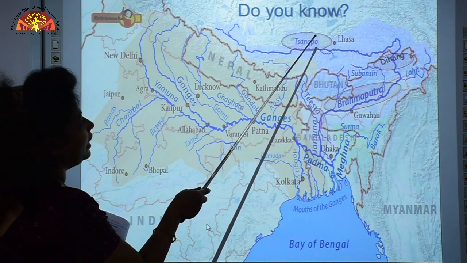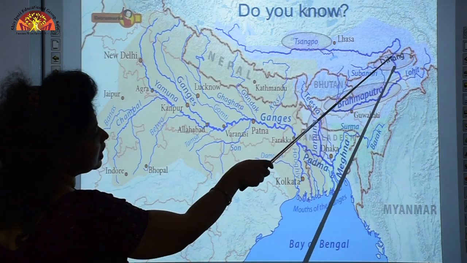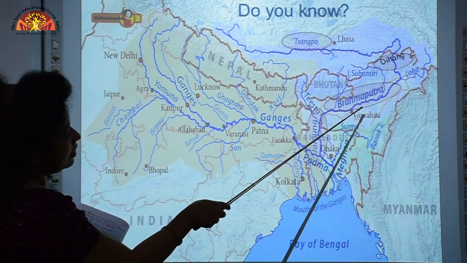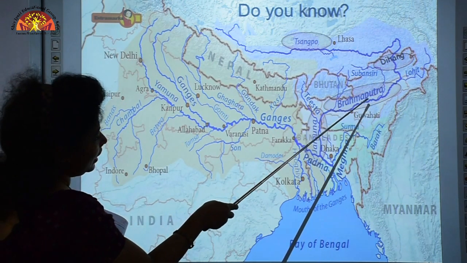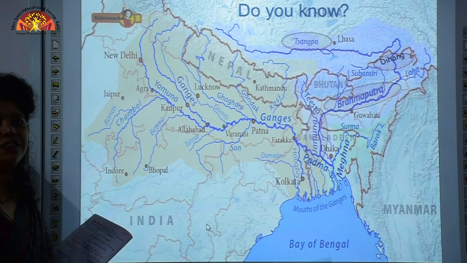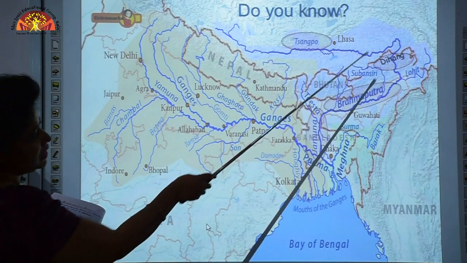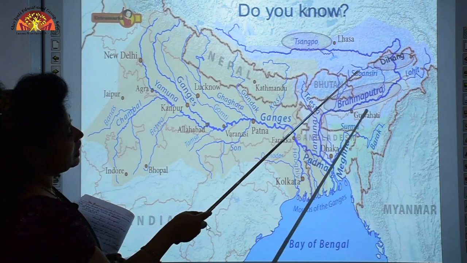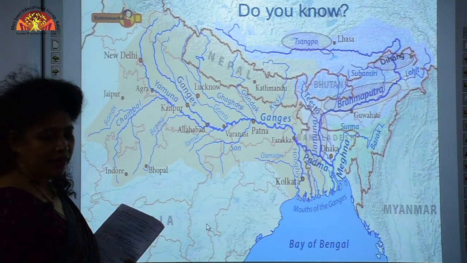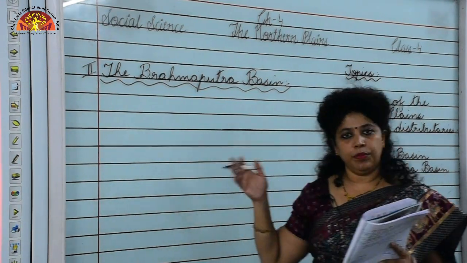Like in Tibet, Brahmaputra is called Sangpo, and as it enters Arunachal Pradesh, it is called Dihang, and in Assam it is called Brahmaputra, and as it reaches Bangladesh, it is called Jamuna. So the different names of Brahmaputra are Sangpo in Tibet, Dihang in Arunachal Pradesh, Brahmaputra in Assam, and Jamuna in Bangladesh.